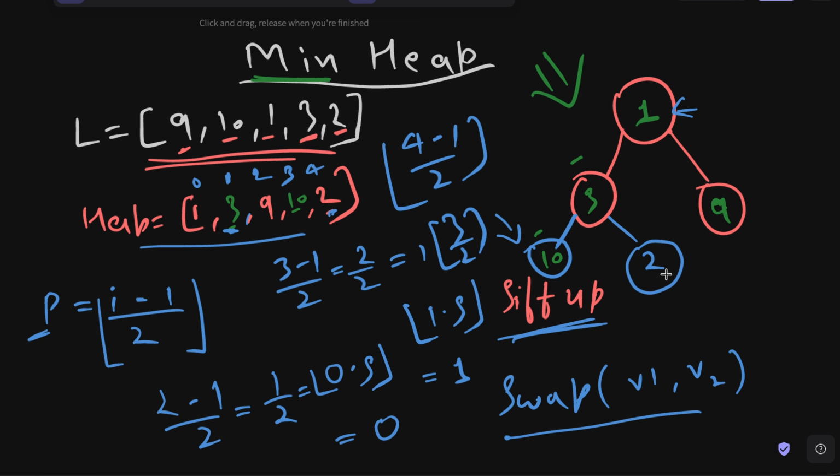But you can see that it is breaking the heap property. So 2 is less than 3. But it should be the other way around because it is a min heap. That's why we need 3 to be the child of 2, not the other way around. So we will again use the shift up function and we will simply swap these two elements. Now after swapping, the tree will look like this and we don't have any other elements anymore in the given list. And our heap looks like this: 1, 2, 9, 10 and 3. And this is how we are able to build a min heap.